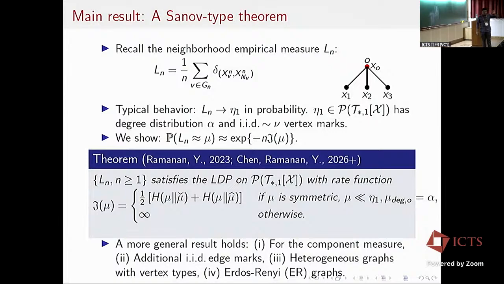That means in my original graph, in addition to the vertex marks, I can also put independent edge marks. And the same result also holds for more general families of random graphs, such as heterogeneous graphs with vertex types, and uniform graphs with a fixed number of edges, and so on. Okay, so now I'll define this auxiliary measure mu hat and mu check.